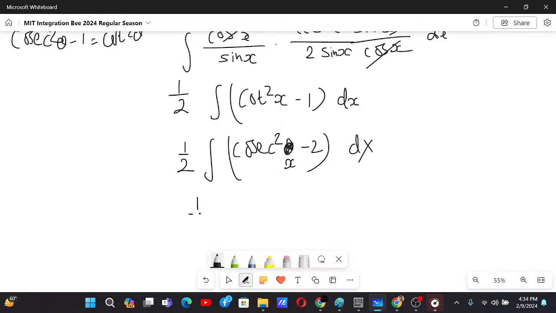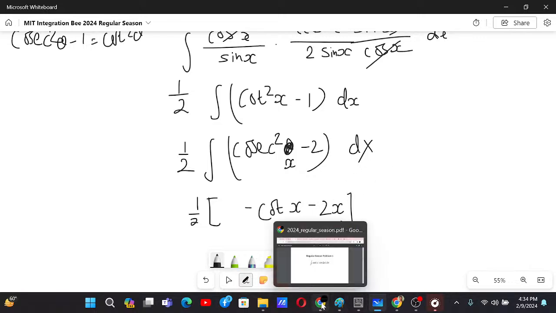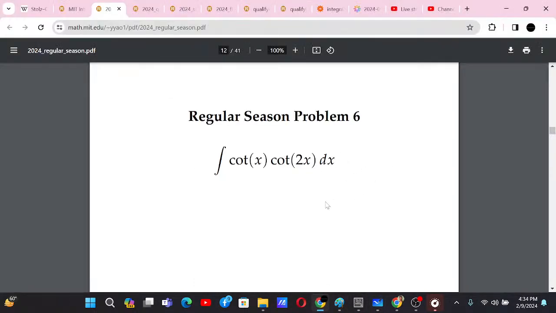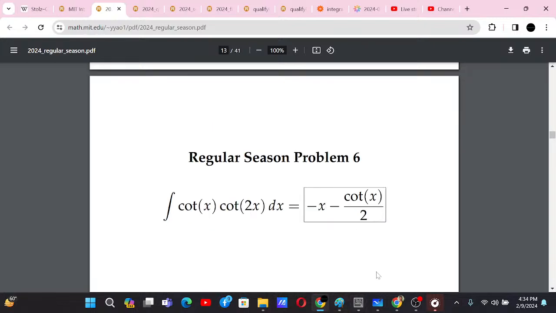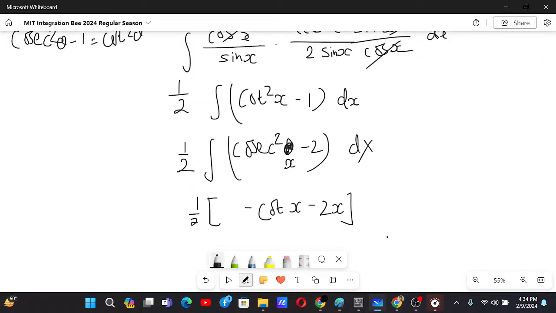Now we know these are some pretty standard integrals. This is minus cot x and this is minus 2x. So we have the answer now. Let's check if this is correct or not. Yeah, so the answer is basically right. I can write this as minus x minus cot x by 2, and plus c. That's the answer.